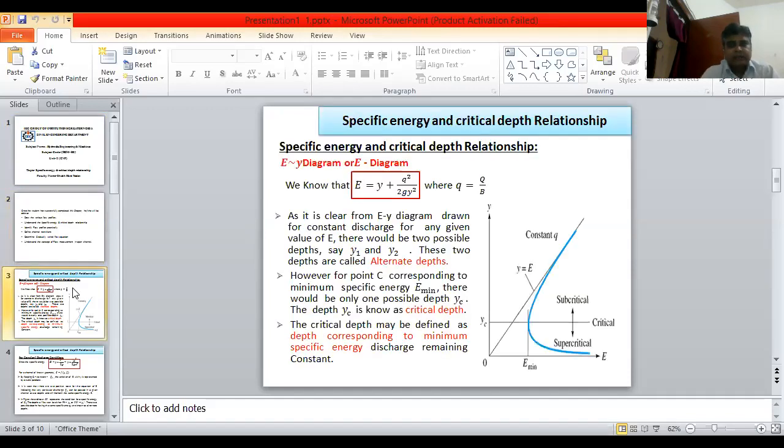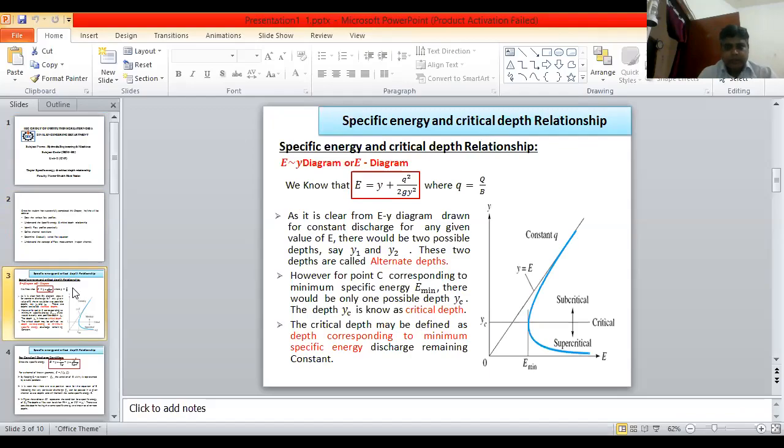First is the specific energy and critical depth relationship, the relationship between E and Y. In the diagram, the y-axis is the depth and the x-axis is the specific energy.